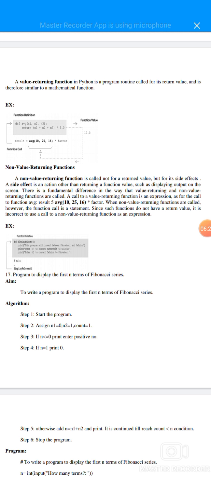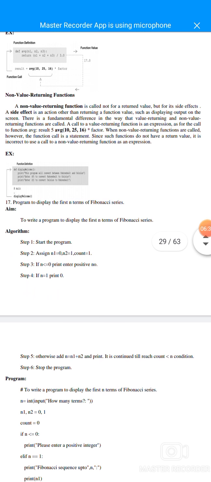It is incorrect to use a call to a non-value returning function in an expression. For example, a function definition and the printer Fahrenheit to Celsius, Celsius to Fahrenheit to display, the main function and display will come off.